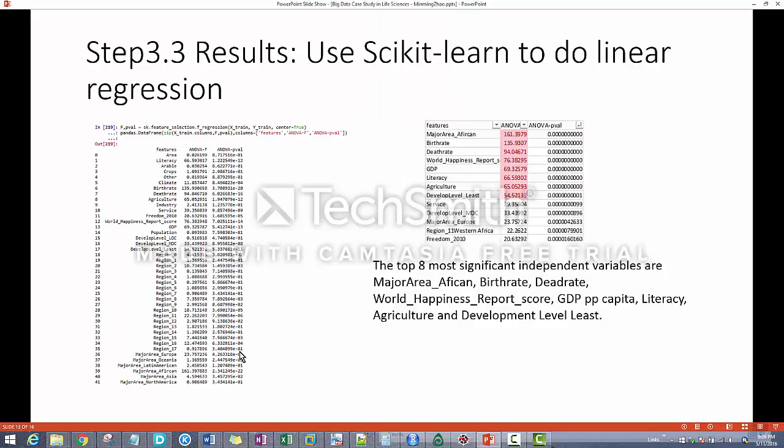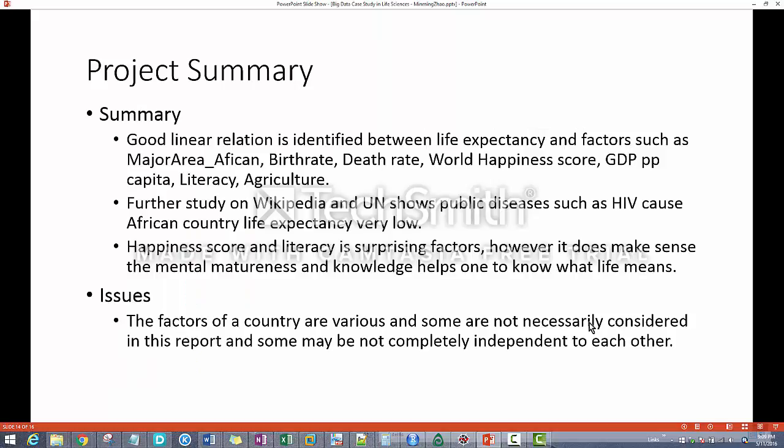So we have a p-value, and if we sort the p-value from very small to bigger, we can identify the most important factors. We identified the major area of Africa, birth rate, death rate, world happiness score, GDP, literacy, and agriculture and development level as the most important ones. So in summary, a good linear relation is identified between life expectancy and the factors, and those are the factors we mentioned in the last slides.